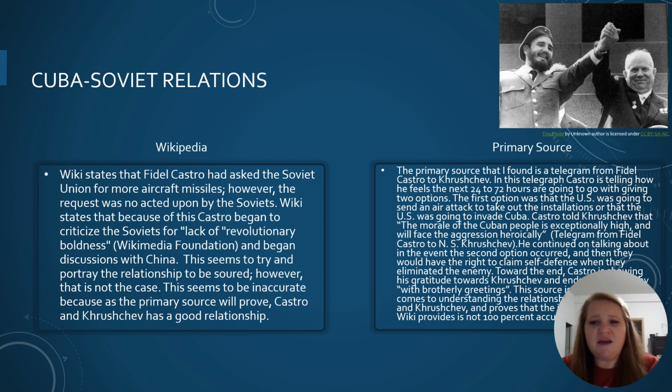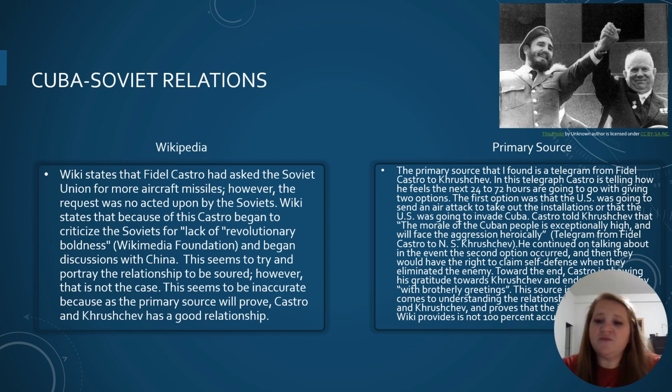This seems to be inaccurate because, as the primary source will prove, Castro and Khrushchev had a good relationship. The primary source that I found is the telegram from Fidel Castro to Khrushchev. In this telegram, Castro is telling how he feels the next 24 to 72 hours are going to go, with 2 options. The first option being that the United States is going to send an air attack to take out the installations, or the United States was going to invade Cuba.